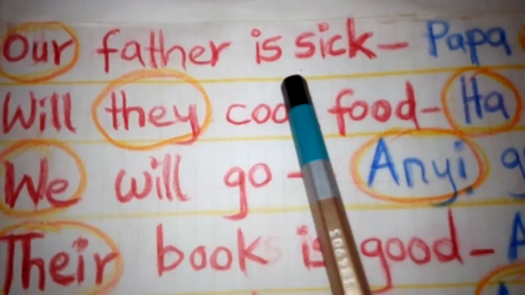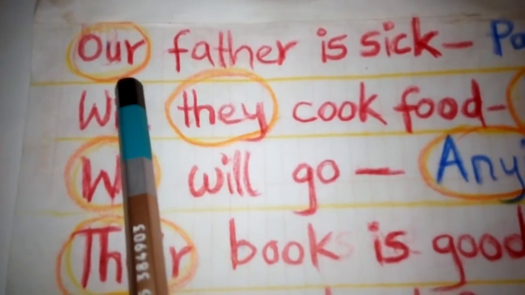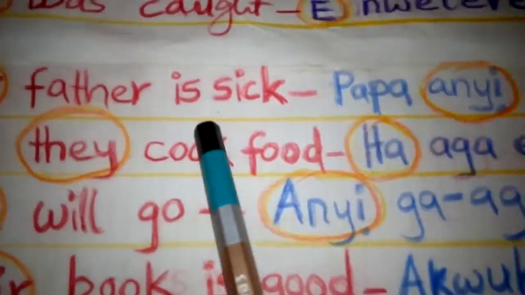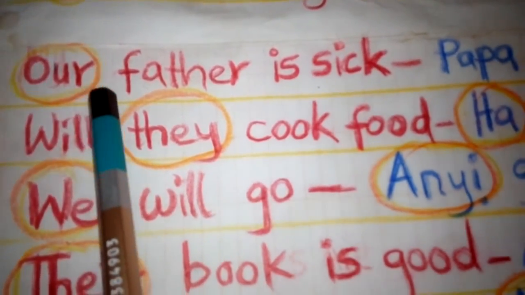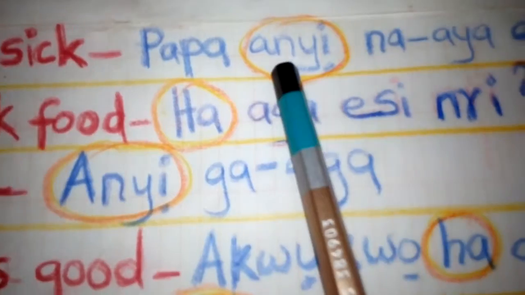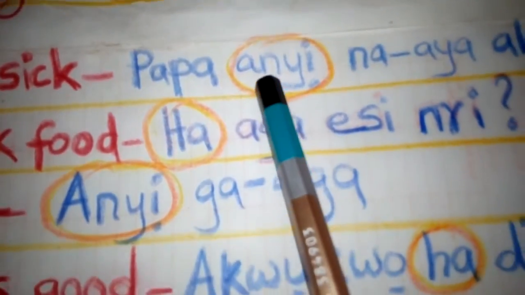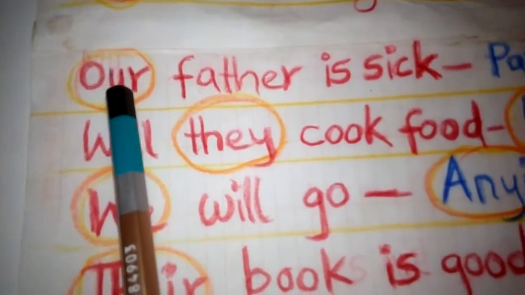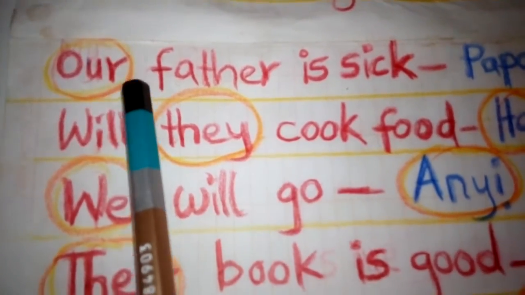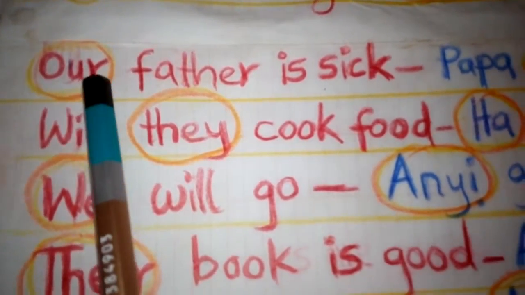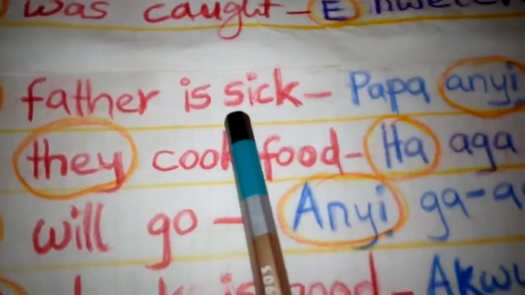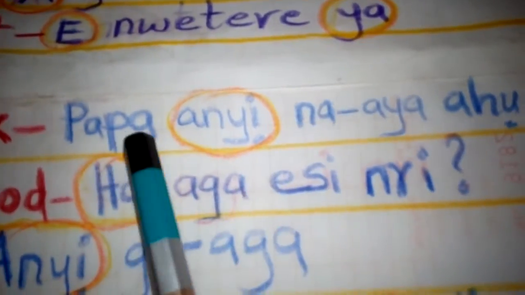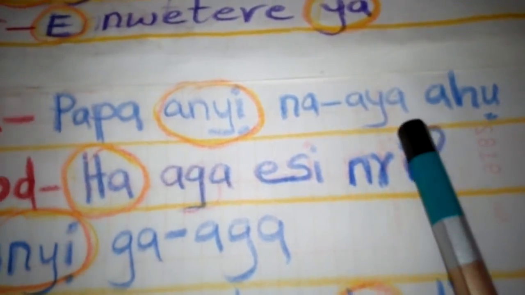Our father is sick. Our is a pronoun. Anyị is the plural of our. In Igbo language, the plural is anyị. So our is the plural of I, me, mine. In our father is sick, in Igbo language: papa anyị na-aya ahụ. Papa anyị na-aya ahụ.